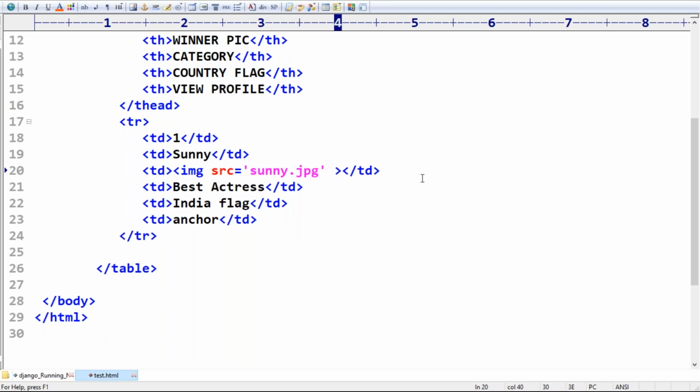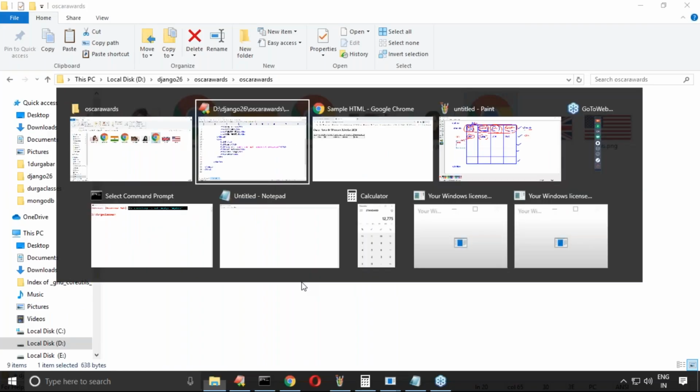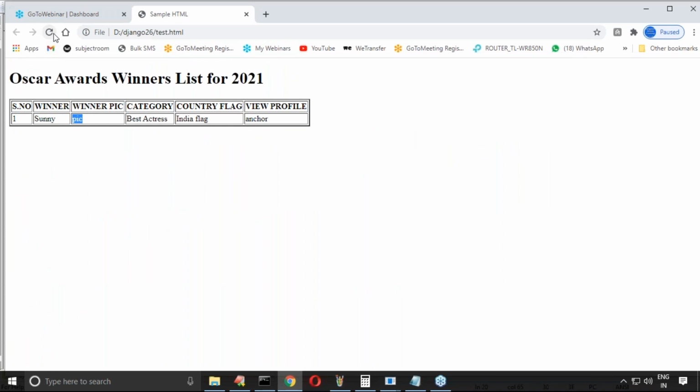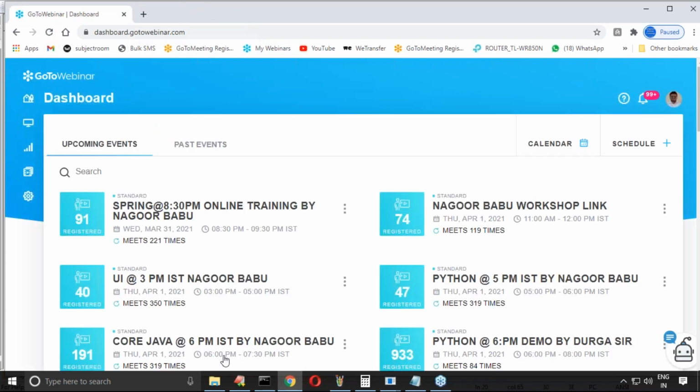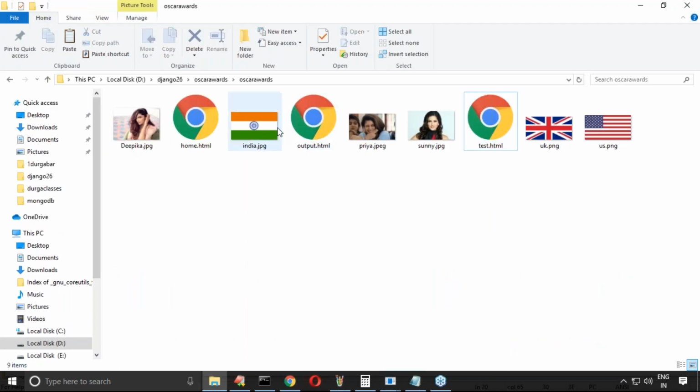Next, alternate. If you want, you can provide it, no problem, right? Here just alt is equal to image not available. Like I'm taking, sir. Now will the image come or not? One minute, sir, let me refresh. Not this one. I have to view this page. This is the page.